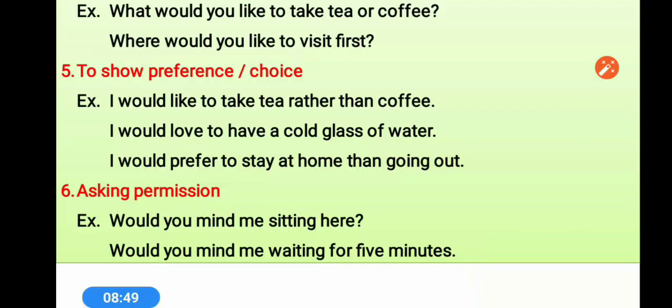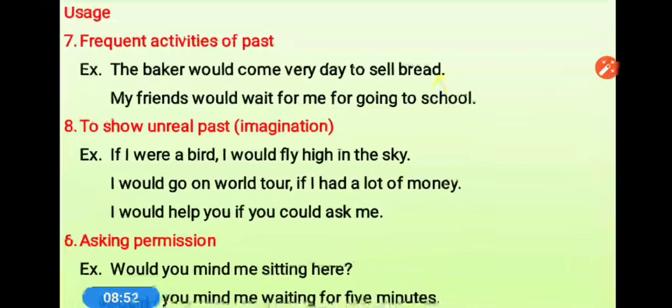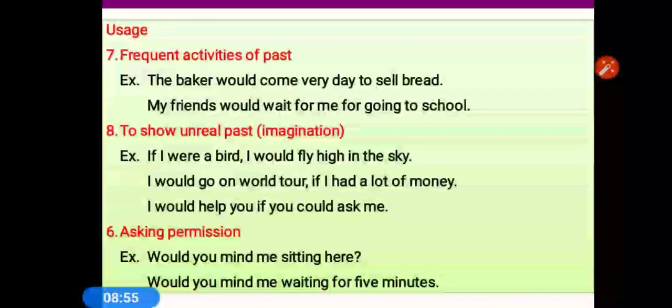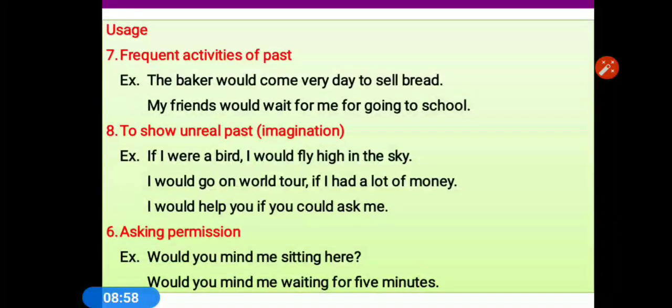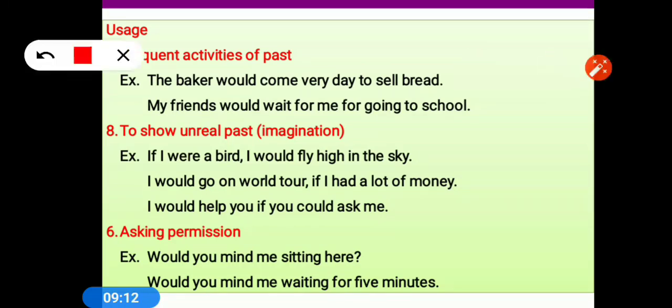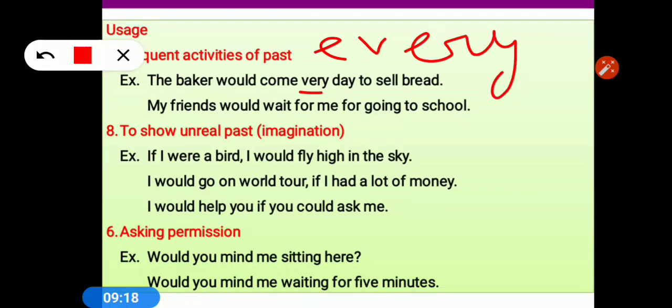Okay, the next one, you see the use of would. Already I have explained the 6th one before, so here we have to see 8 uses. The 7th one is frequent action in the past, any activity which used to take place again and again in the past. So we use would for such activity, like the baker would come every day. There are some misprints also, so this is every day, not very day. The baker would come every day to sell bread. My friends would wait for me for going to school in my childhood. So we are talking about past activity which used to take place again and again.